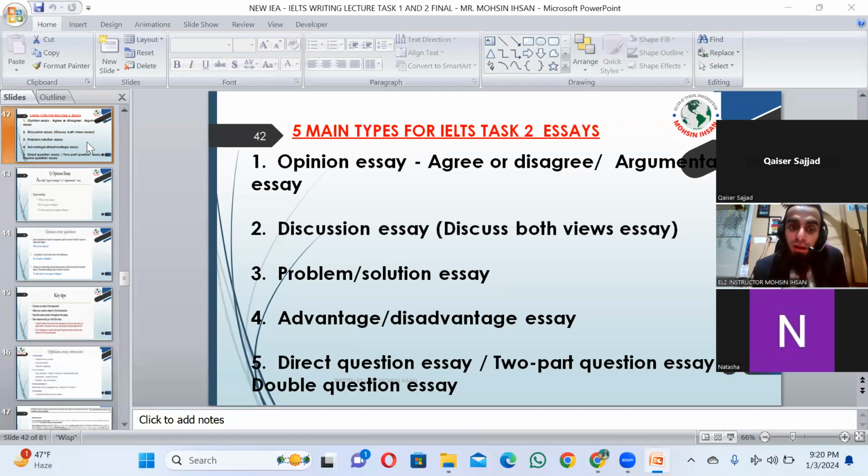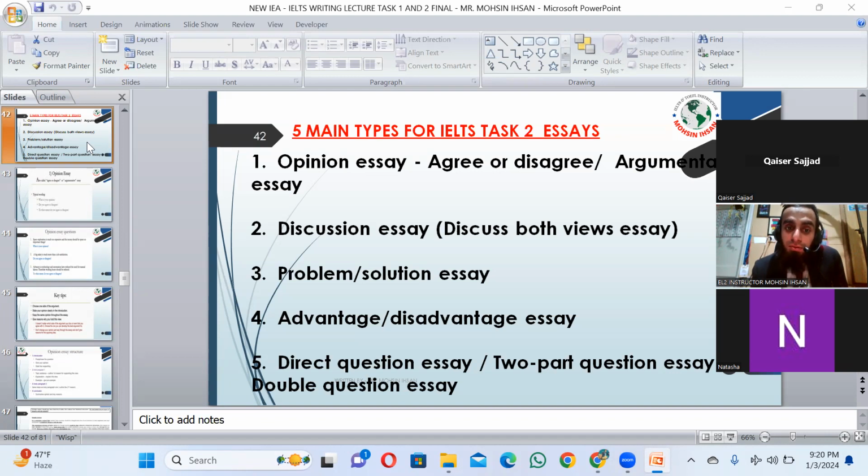But here, the four are important, and those are going to be included in your IELTS exam. First of all, you are having opinion essay. Next is your discussion essay. Third is your problem solution essay, advantage disadvantage essay. The last one, in the rare situation you can face, but that is not included. So in the course of your IELTS exam, the first four.